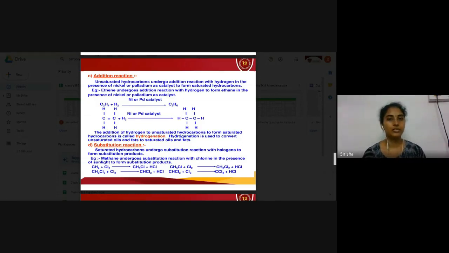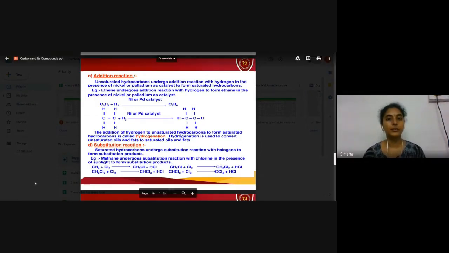Hydrogenation. This hydrogenation you can use to convert unsaturated oils and fats to saturated oils and fats. That means this is used to prepare our daily oils as well as dalda, ghee. This process is the hydrogenation reaction, and it is also called an addition reaction.